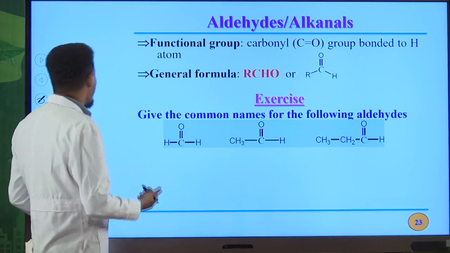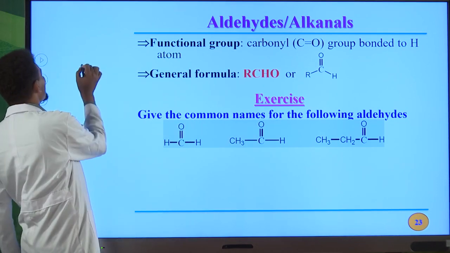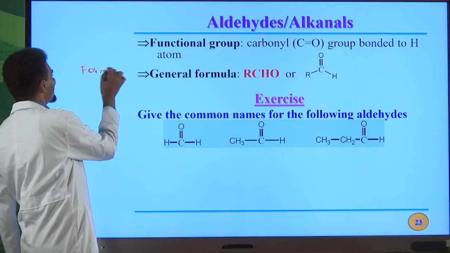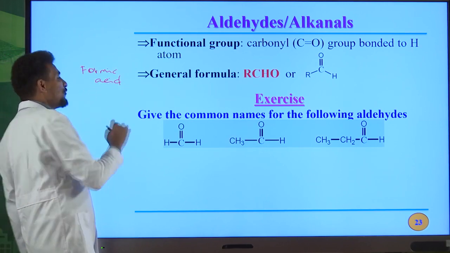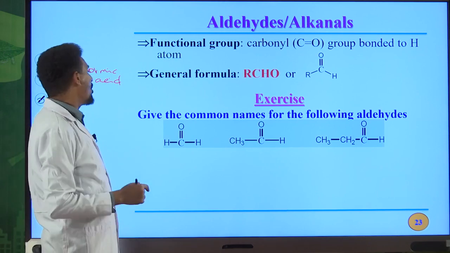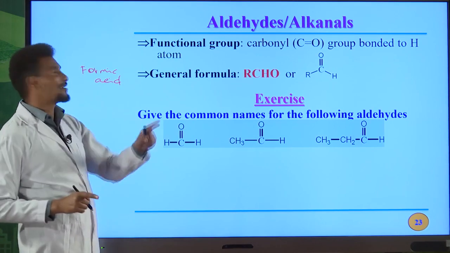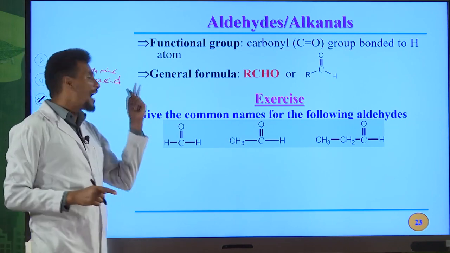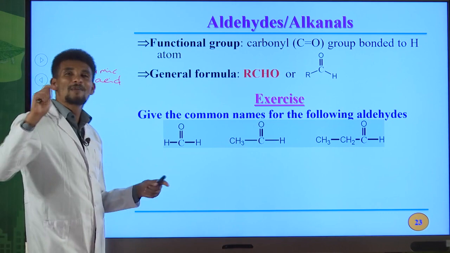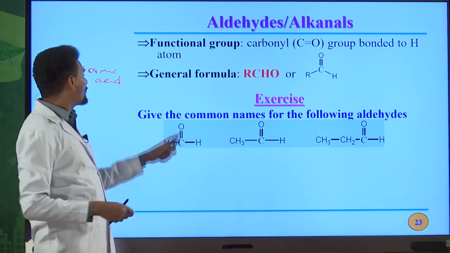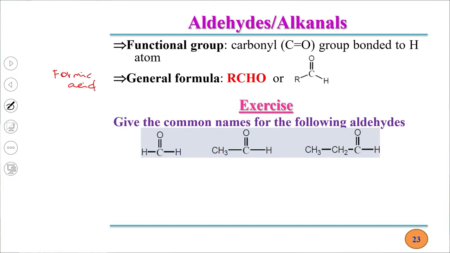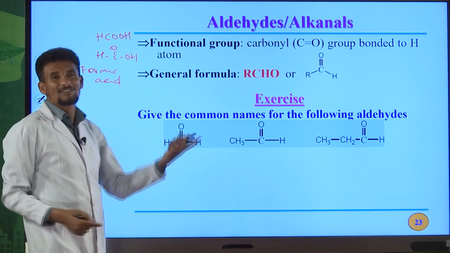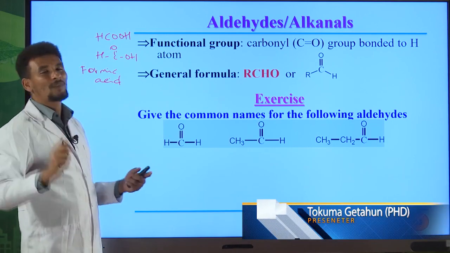For example, carboxylic acid that contains one carbon atom is named as formic acid. Formic acid is the common name of an organic acid, or a carboxylic acid that contains one carbon atom. So this name is derived from Latin word, okay, formica. Formica means ant. Therefore, the structure for formic acid is HC double bond OH, or you can also write as HCOOH or HCO2H. So this is formic acid. It is derived from the Latin word formica, which means ant.